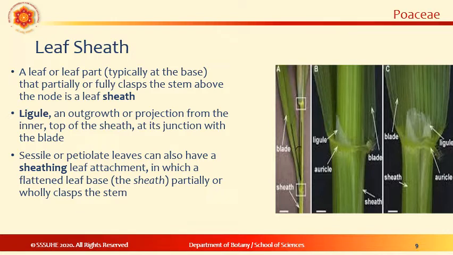A leaf sheath is the part of the leaf that partially or fully clasps the stem at the base. A ligule is an outgrowth or projection from the top of the sheath at its junction with the leaf blade. Sessile or petiolate leaves can have a sheathing leaf arrangement in which the flattened leaf base, which is the sheath, partially or wholly clasps the stem. This is one of the distinct features of this family.